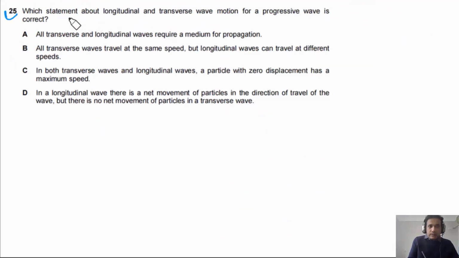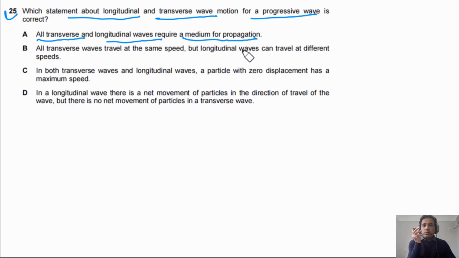Question 25 says, which statement about longitudinal and transverse wave motion for a progressive wave is correct? Option A says all transverse and longitudinal waves require a medium for propagation. Electromagnetic waves are also transverse waves, but they do not require a medium for propagation, so this option is incorrect.